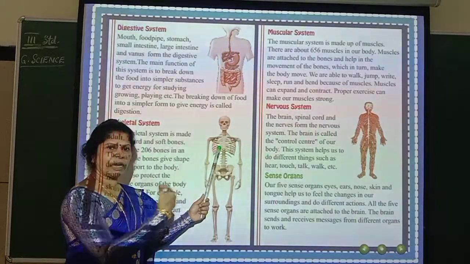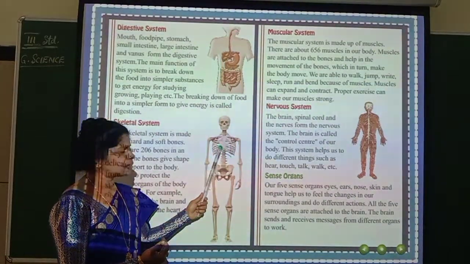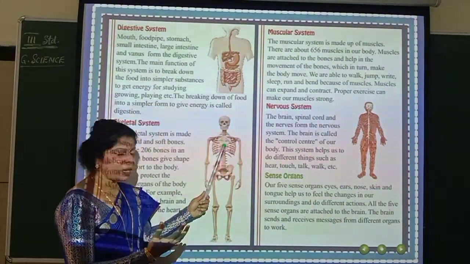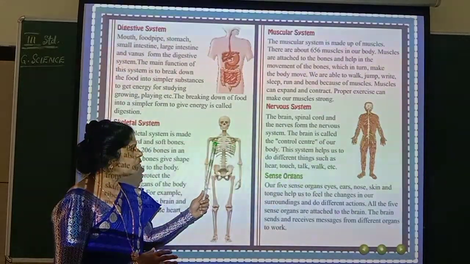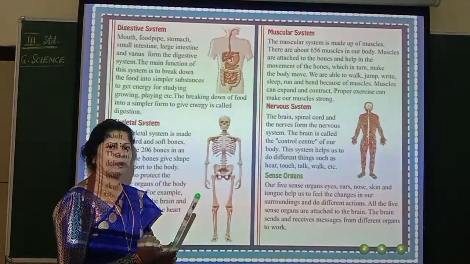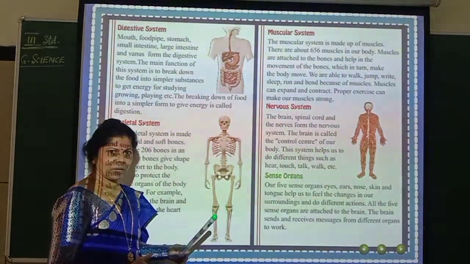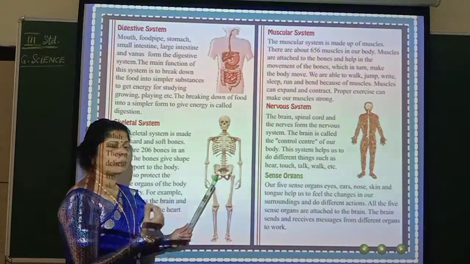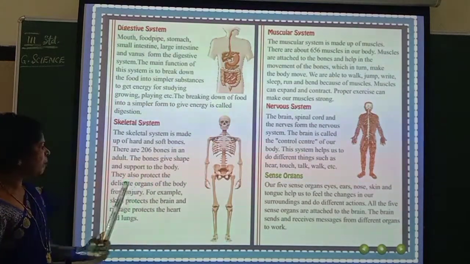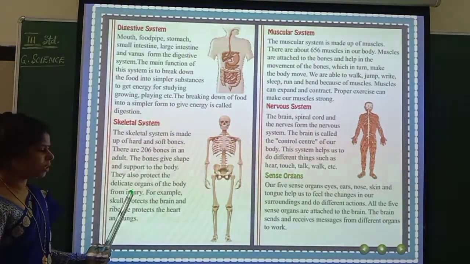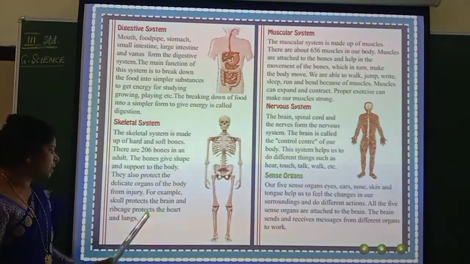Because this rib cage is covering organs like the heart and lungs, especially in the chest region or the thorax region, even if you fall, the internal organs are not getting damaged. Why? Because the bones are covering them and providing support. Did you understand? Like that you can see the kidney and stomach, everything is inside. They will be supporting these soft-tissued organs. Injury means getting hurt. For example, the skull protects the brain and the rib cage protects the heart and lungs.